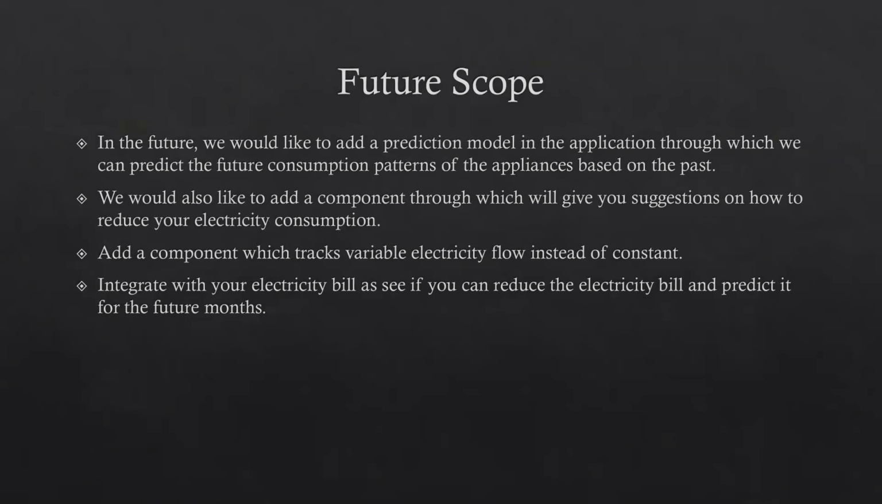We didn't do this right now, as machine learning couldn't be applied. We would also like to add a component which will tell the user to reduce electricity consumption if there is a spike in an appliance's electricity consumption. Apart from that, we would also like to track the variable energy flow of the appliances instead of a constant one. We also would like to integrate the electricity bill in our app, showing how to reduce your electricity bill and predicting it for future months. So that's our future scope.